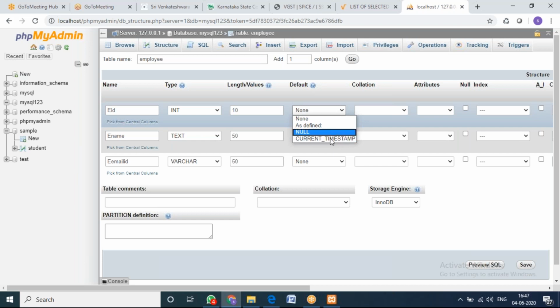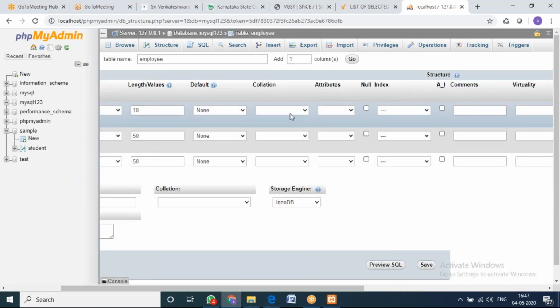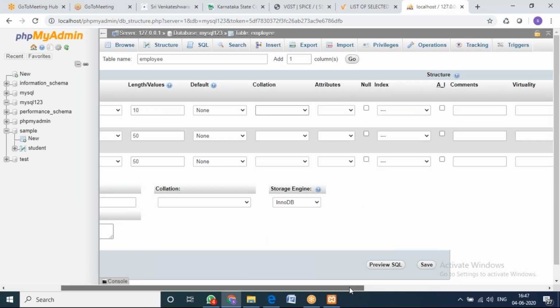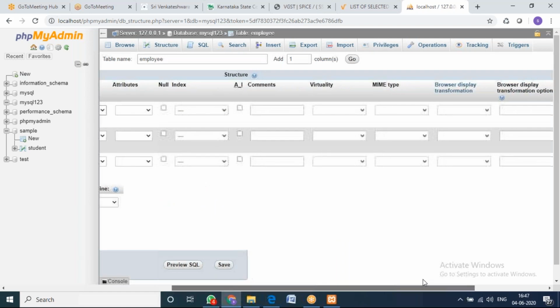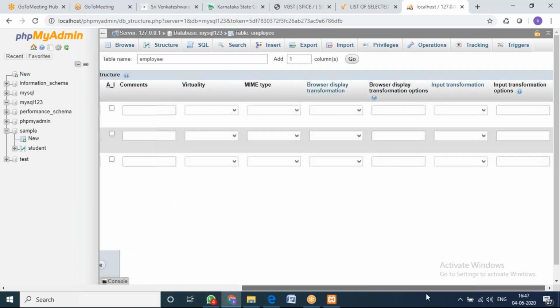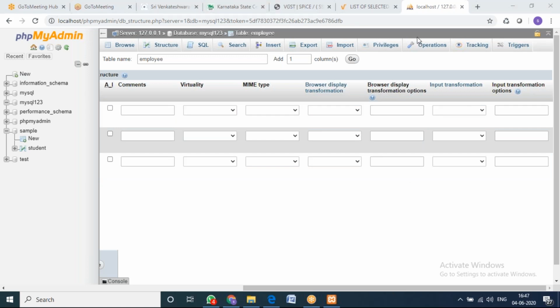Or current timestamp, what is the current time you want to give, you can give. If not, you can leave it as it is. So here also don't give any collations because that will be done from the programming side. Okay, I'm not going to do anything here now. I'll just leave all these fields. I'll show you further. Once you get little familiar with the database, then I'll show you what are all these things. So now table data has been entered, right?